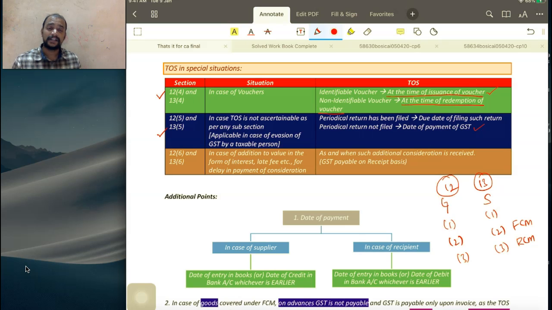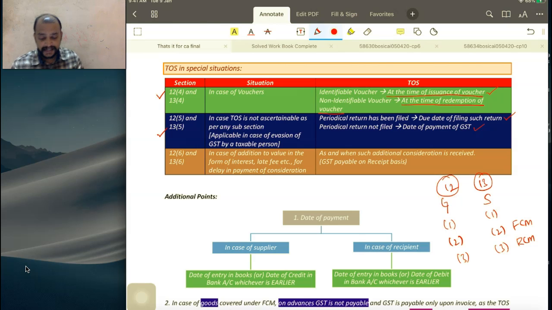Then, suppose there is a registered person who evaded payment of GST with respect to a few supplies. When the department identifies that, the due date of filing the return pertaining to the period for which it was evaded will be considered as the time of supply, and that is relevant for determining the rate of GST.